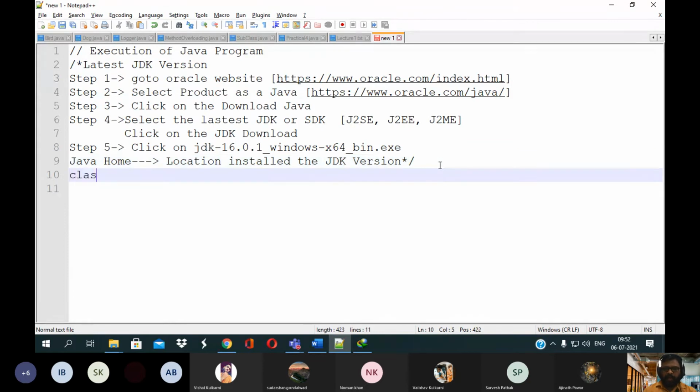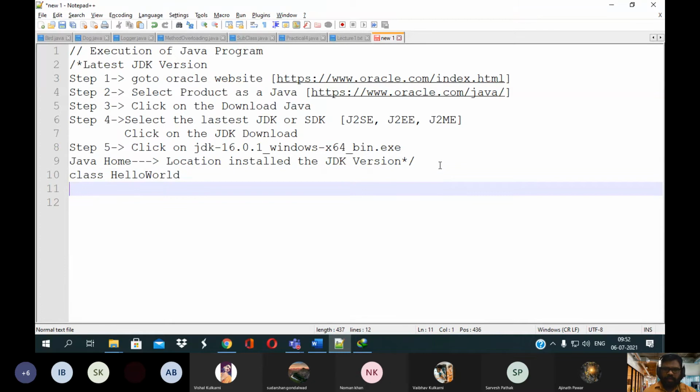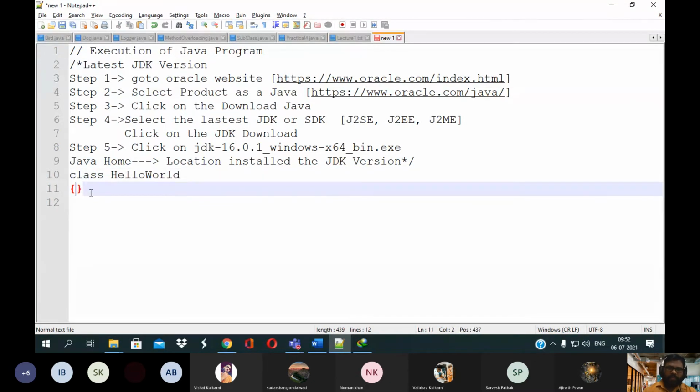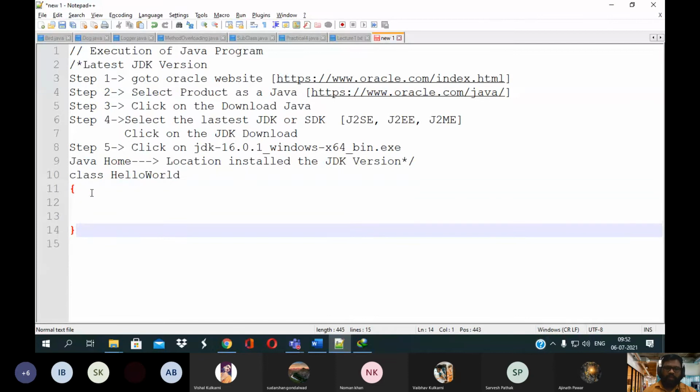Okay. So here is how to write your Java structure: class, followed by its name. The first program in every programming language is Hello World, so we will write the Hello World program. The name of your class is HelloWorld. Then an opening curly bracket and a closing curly bracket.